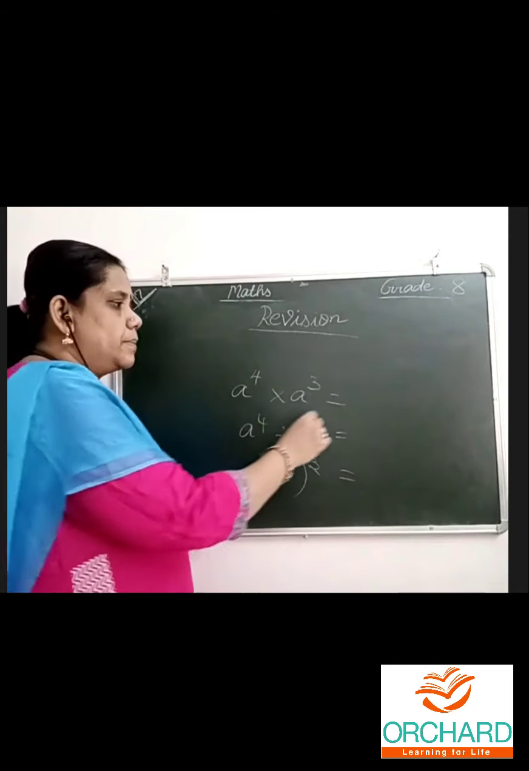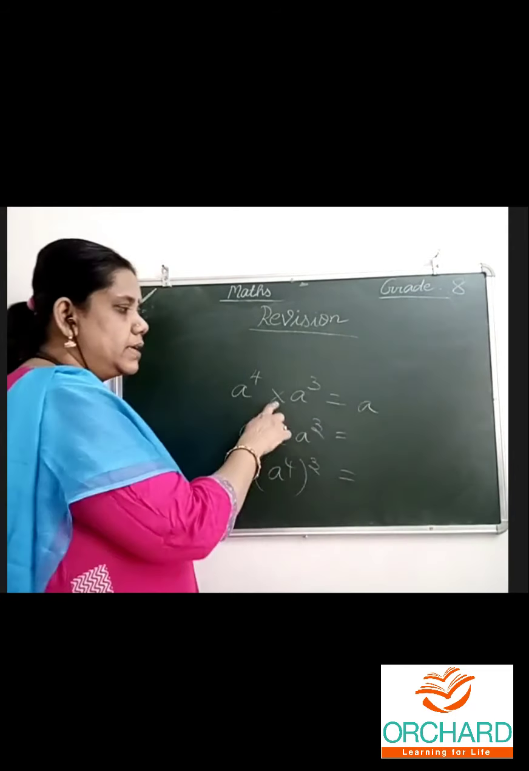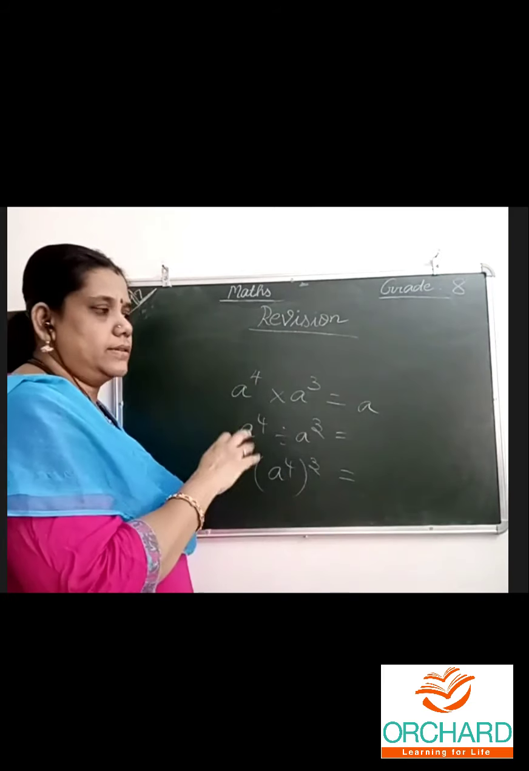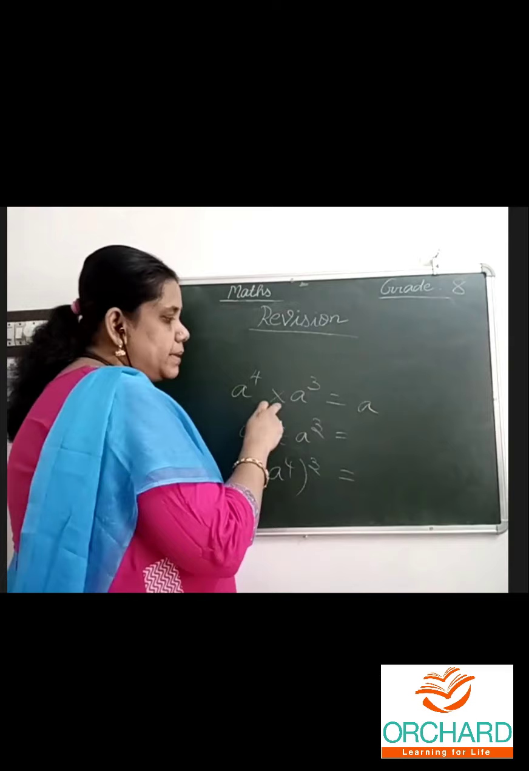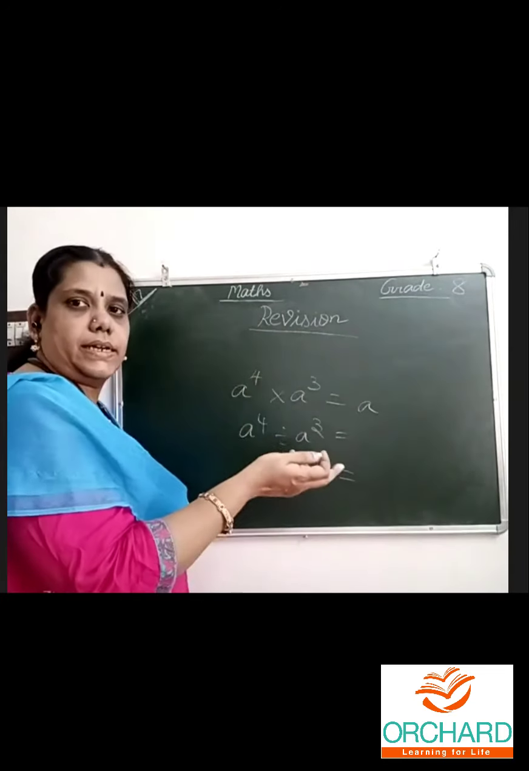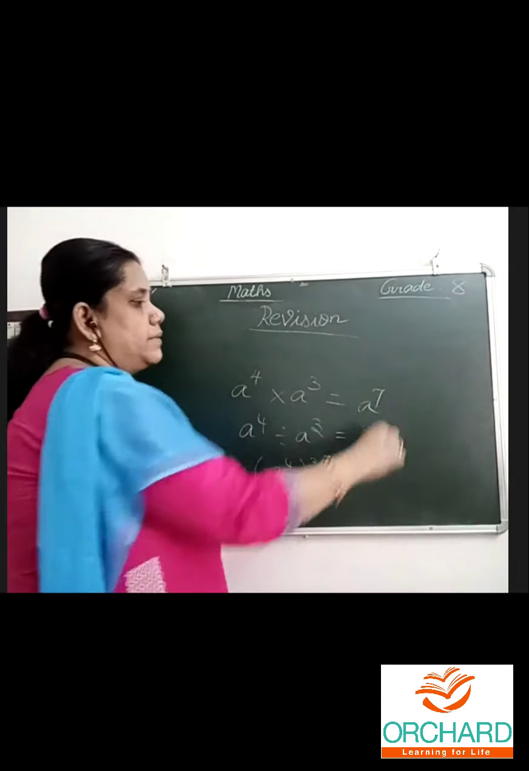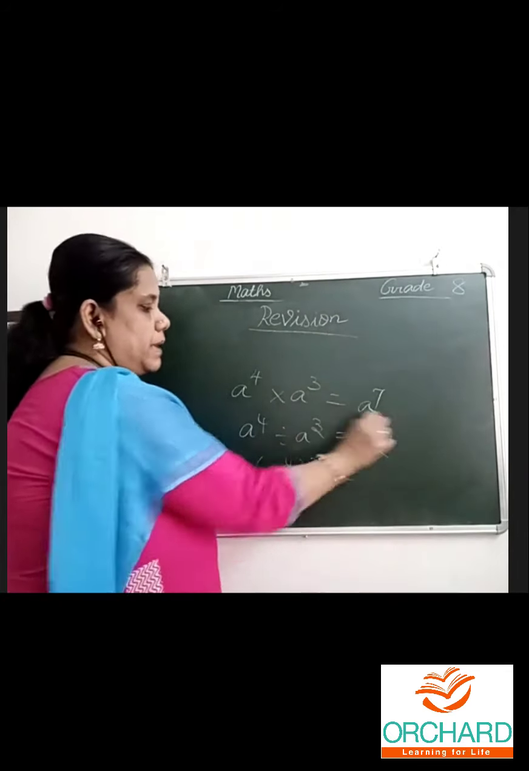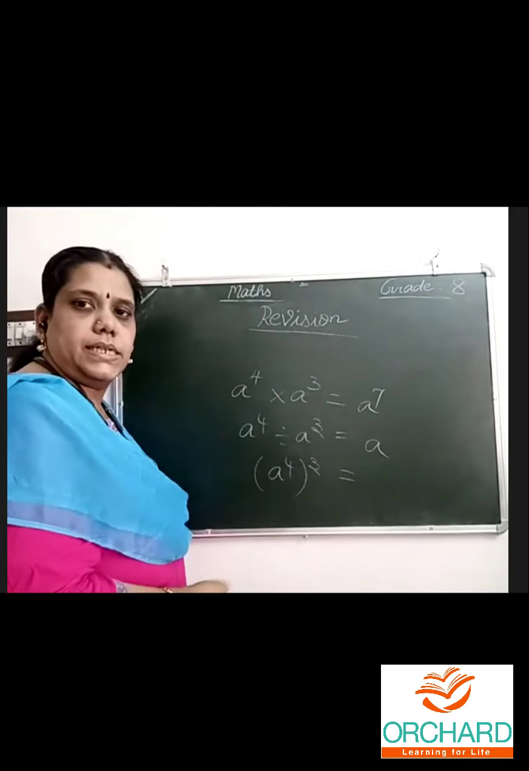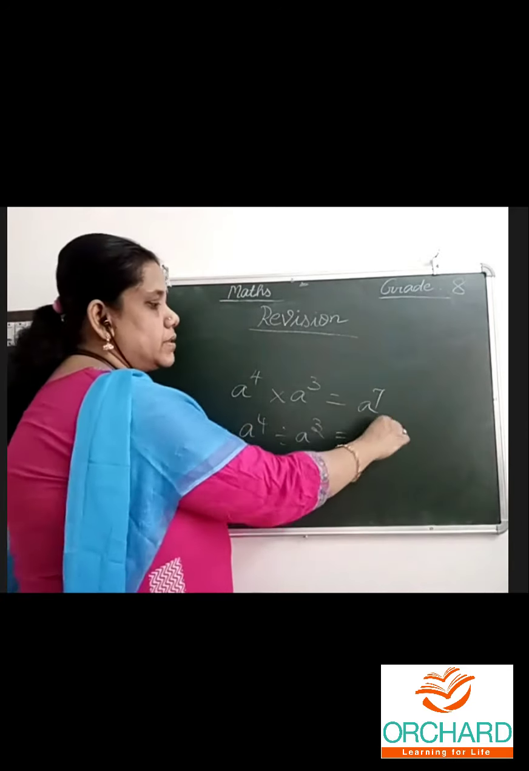Don't copy. A power, if the multiplication symbol is there, these we already taught long back. So, giving a recap: if the multiplication symbol is there, it means powers need to be added. 4 plus 3 is 7. Same thing if the bases are similar, and the division symbol is there, the powers are subtracted: 4 minus 3 is 1.